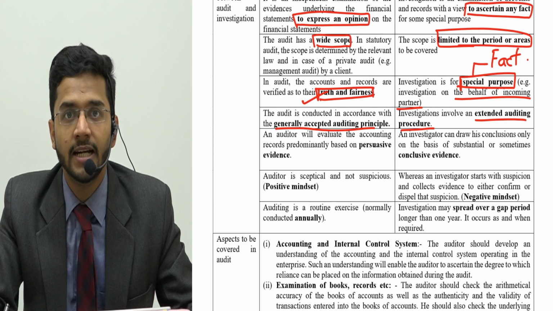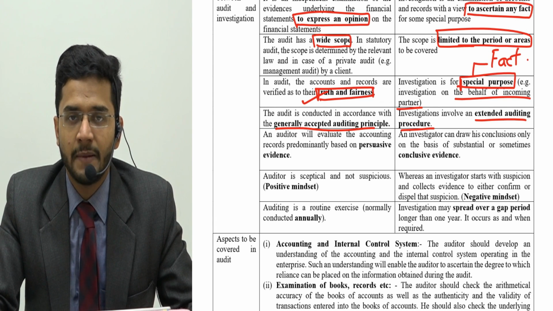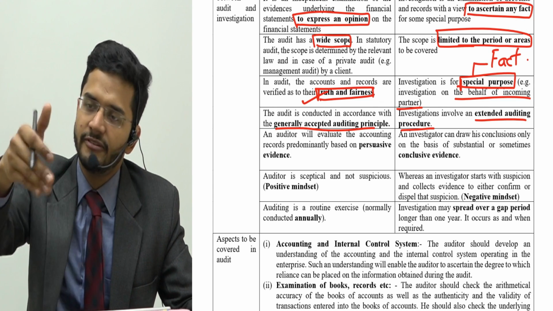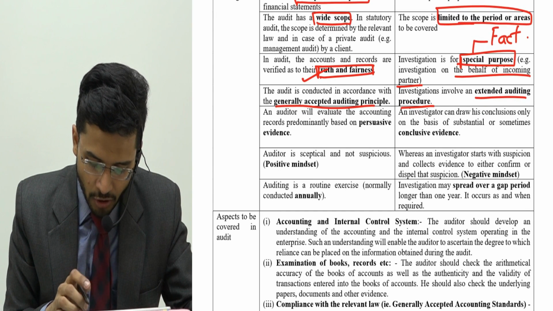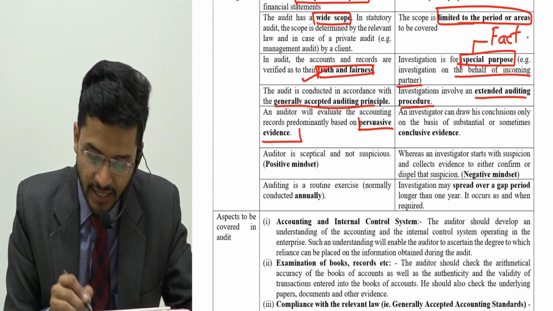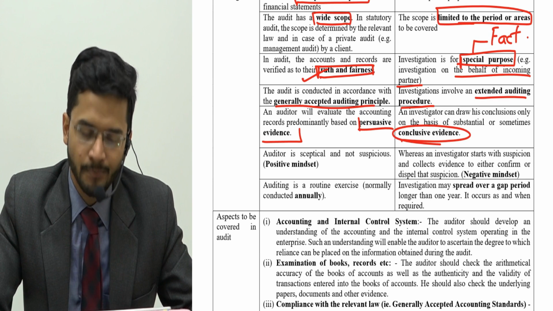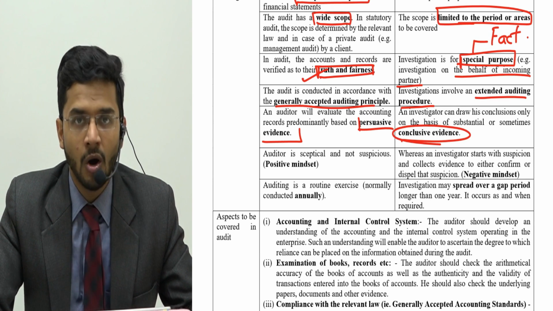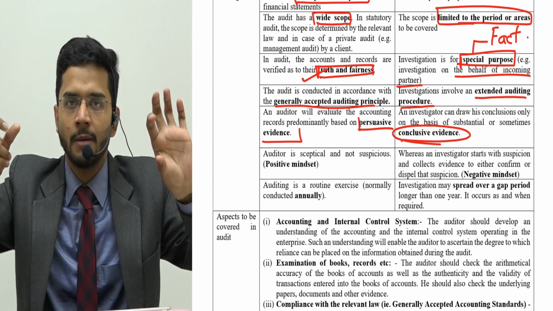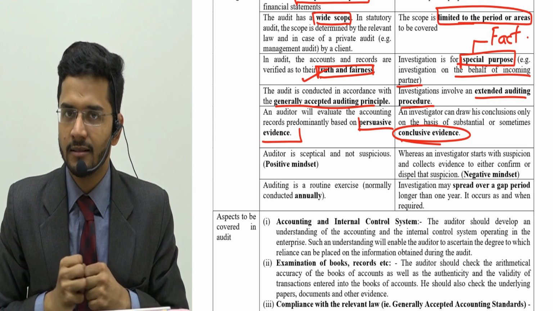So you must have seen CID, where investigation happens. There's Inspector Pradyuman, there is Daya, and they investigate in depth. That is investigation of financial statements. An auditor will evaluate the accounting records predominantly based on persuasive evidence, and in investigation the evidence which are looked at are conclusive evidence. So in case of audit, you are merely relying on the look and feel of a particular transaction. You see their packet, top ramen, color, font, size, etc.